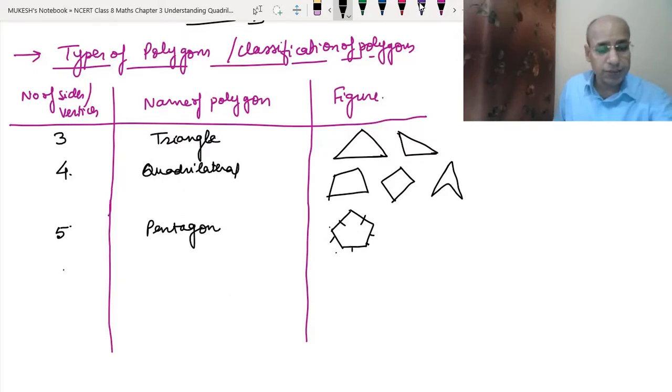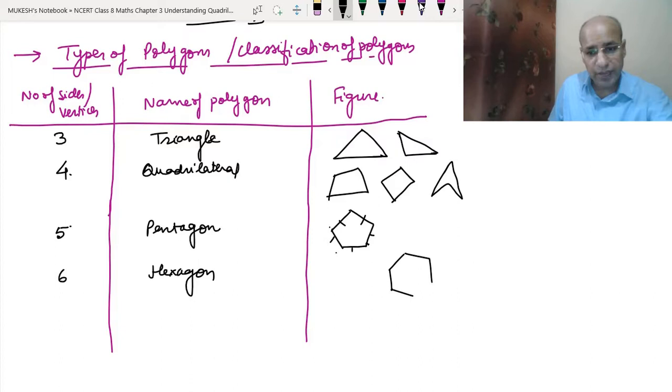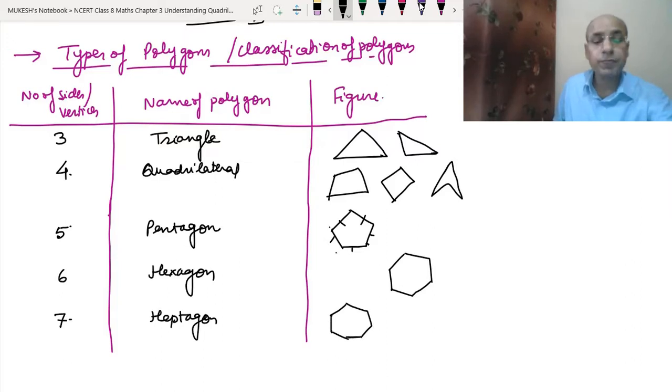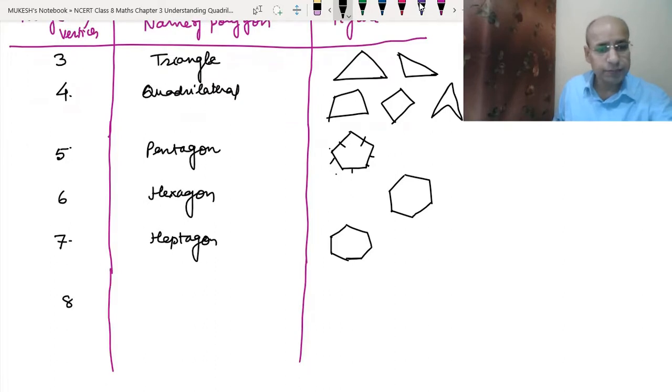If we have 6 sides or 6 vertices, then it becomes a hexagon. That means 1, 2, 3, 4, 5 and 6 sides. If it has 7 sides or vertices, then it becomes a heptagon. That means 1, 2, 3, 4, 5, 6 and 7. Then 8, it becomes an octagon.